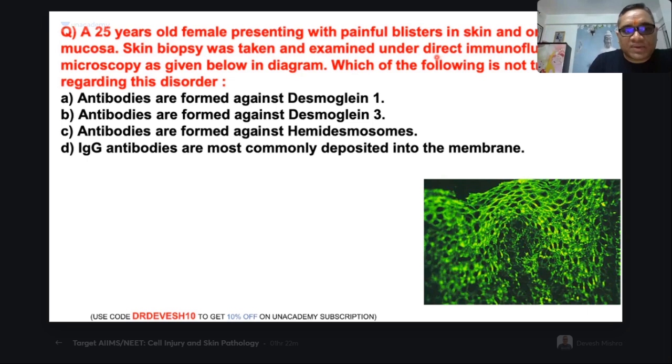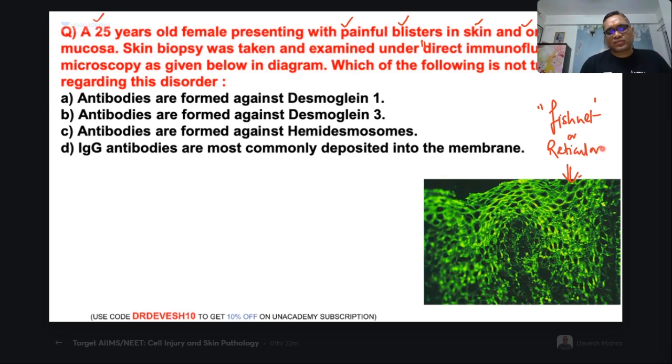See, a 25-year-old with painful blisters involving skin and the oral mucosa. Skin biopsy was taken and examined under direct immunofluorescence. What is the finding? It shows a fish net appearance, also called reticular immunofluorescence. Fish net or reticular immunofluorescence is a feature of pemphigus vulgaris.